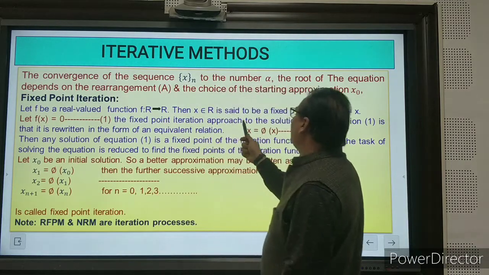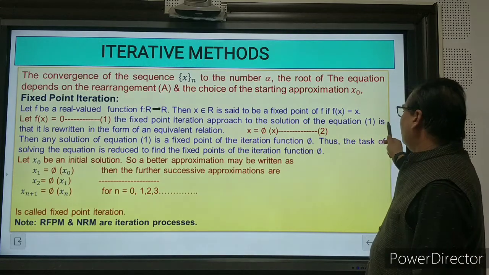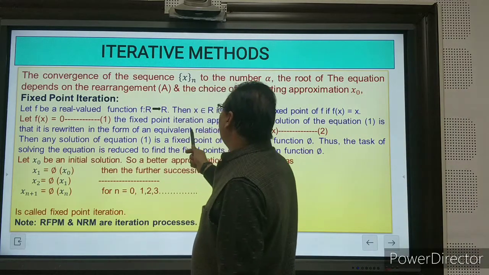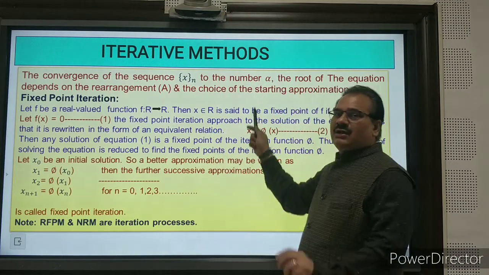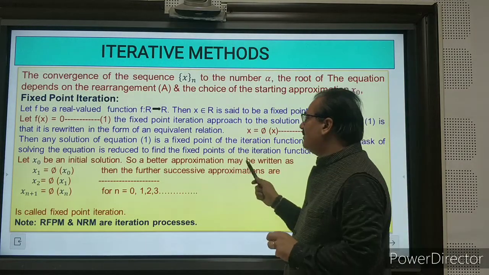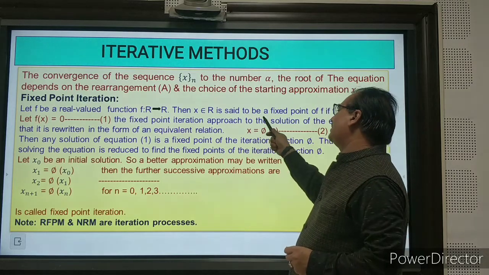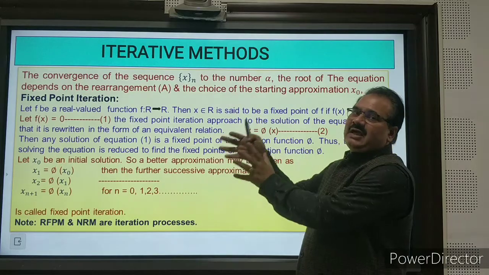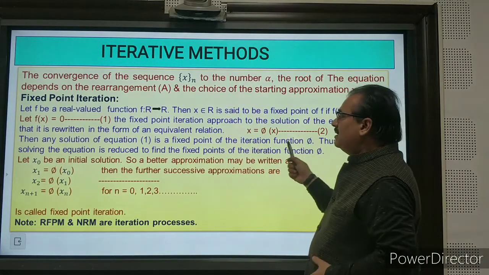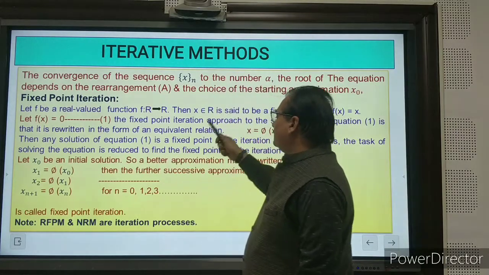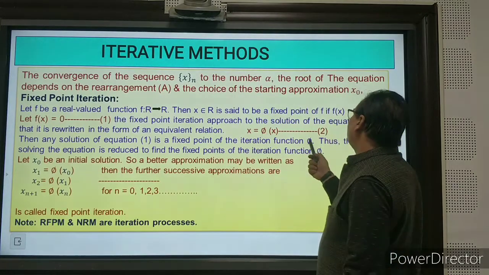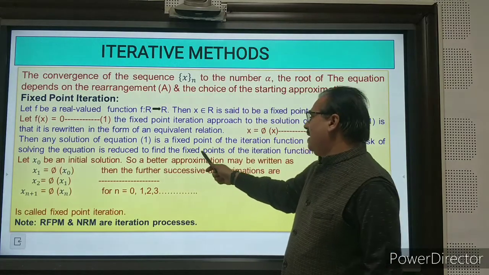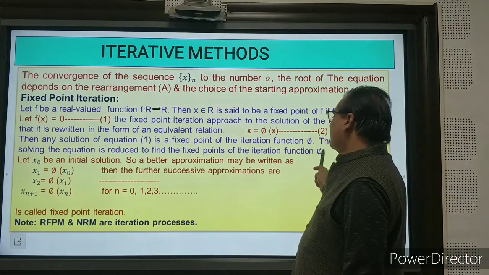The fixed point iteration approach to the solution of equation 1 is that it is rewritten in the form of an equivalent relation, as we discussed in the previous PPT: x = phi(x). Then any solution of equation 1 is a fixed point of the iteration function phi. Thus the task of solving the equation is reduced to finding the fixed point of the iteration function phi.